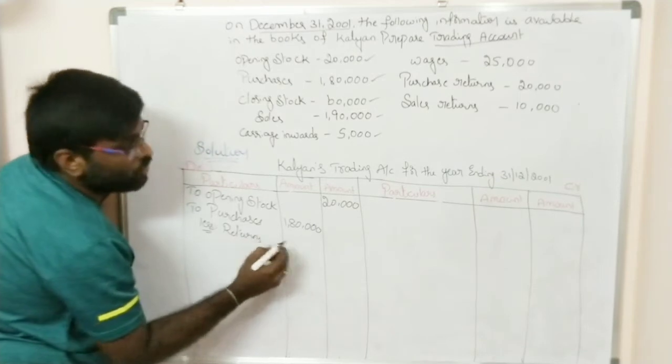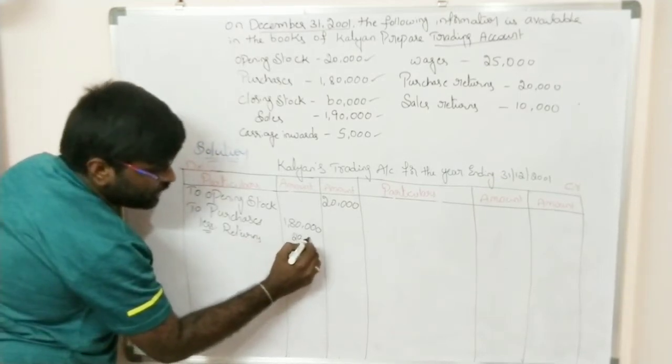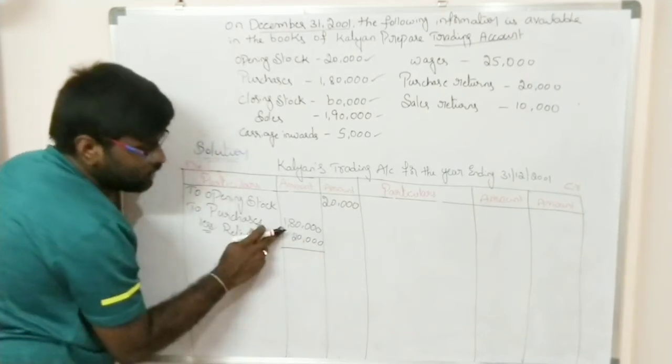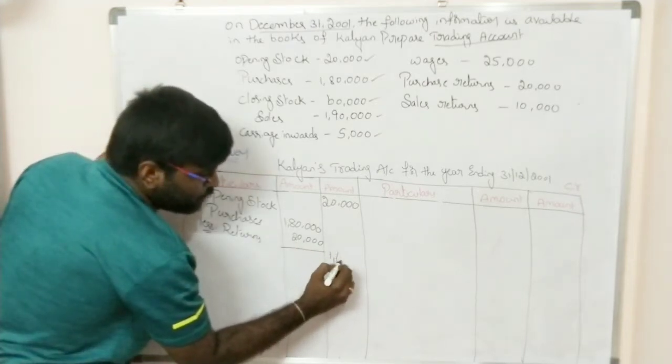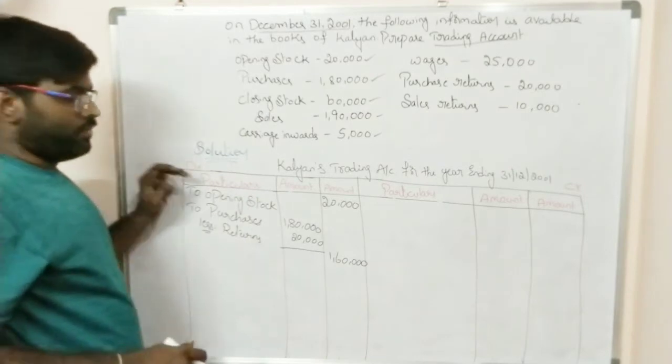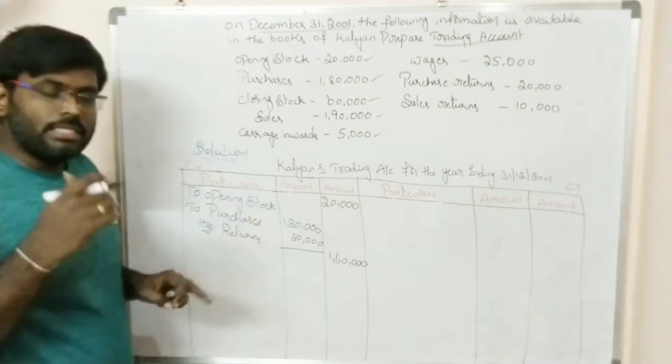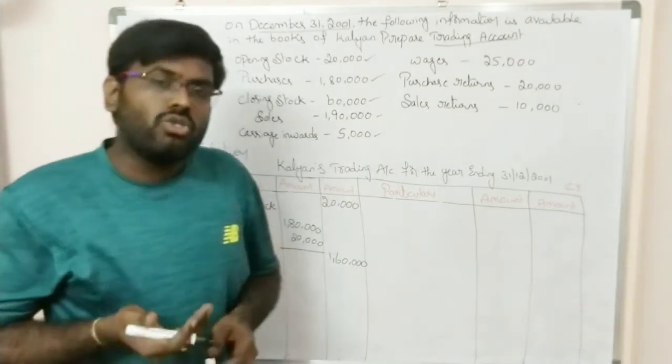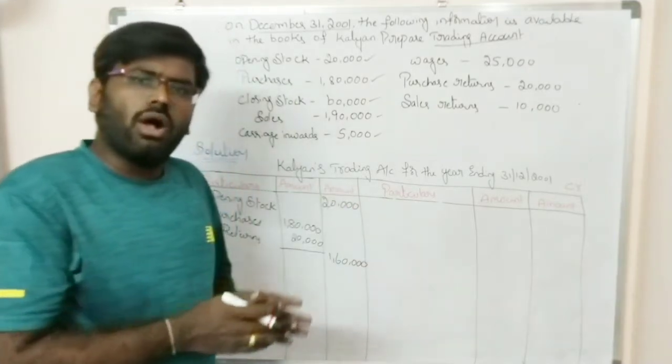The amount is 20,000. So 1,80,000 minus 20,000. The amount you will get is 1,60,000. So next, after recording purchases, whatever expenses you are having, go for recording all the expenses on the debit side.